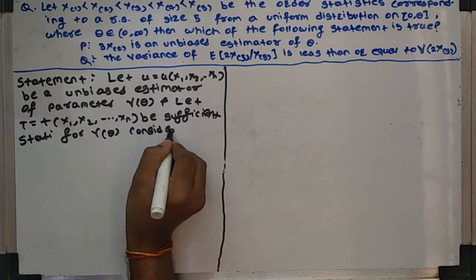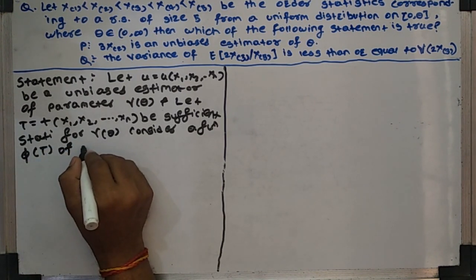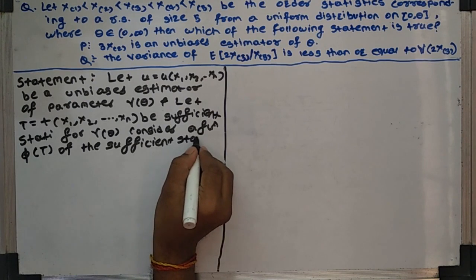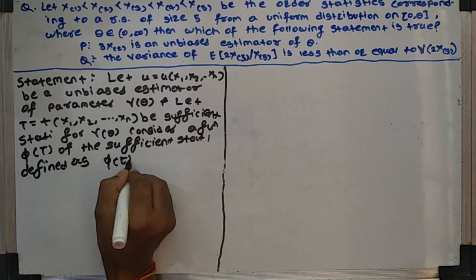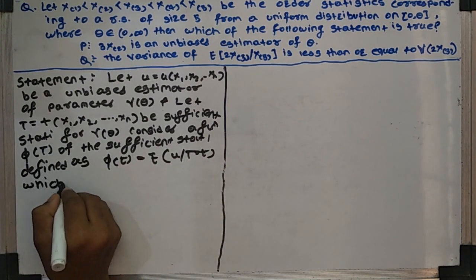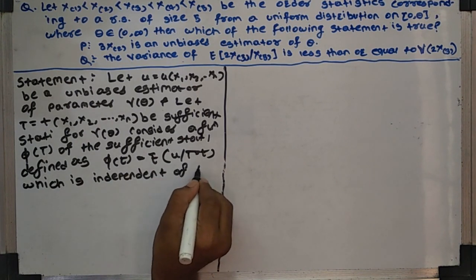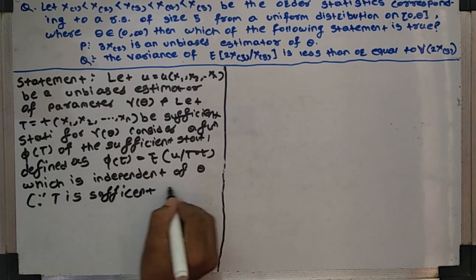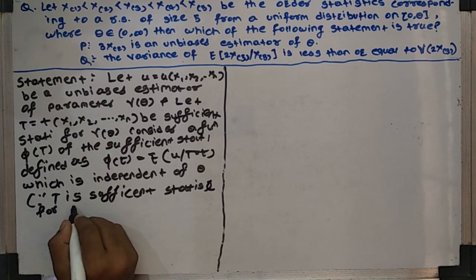Consider a function phi of T of the sufficient statistic defined as phi of T equals the expectation of U given T equals small t, which is independent of theta because T is a sufficient statistic for theta.